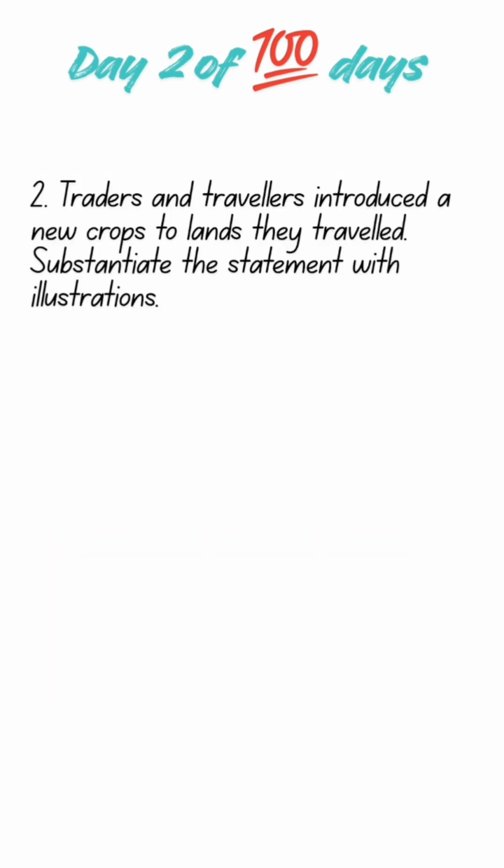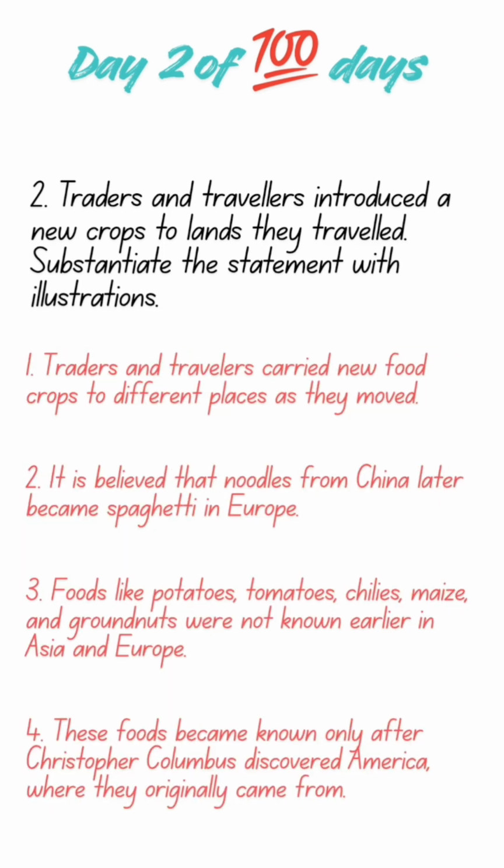Moving to second question, which is usually asked for 2 marks. The question is: traders and travelers introduced new crops to the lands they traveled. Substantiate the statement with illustrations. Illustrations is nothing but examples. Your answer should be in points. The first point is traders and travelers carried new food crops to different places as they moved.